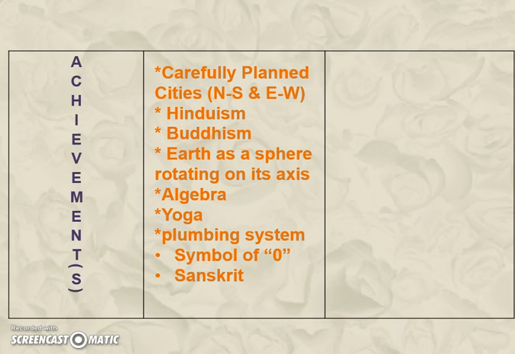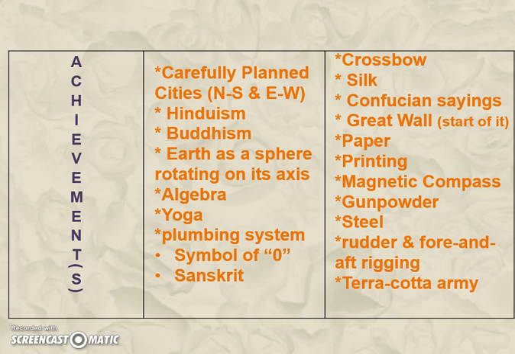Achievements. Ancient India developed carefully planned cities that run north, south, east, west. We use that idea to plan most cities today. Hinduism, Buddhism, they discovered that Earth was a sphere, round, and rotated on its axis, which is very accurate. They created some of the algebra. They used yoga, and they had an advanced plumbing system. They wrote the symbol for zero like we do, and Sanskrit is still a language that's used today.